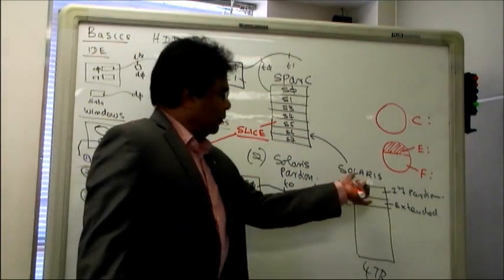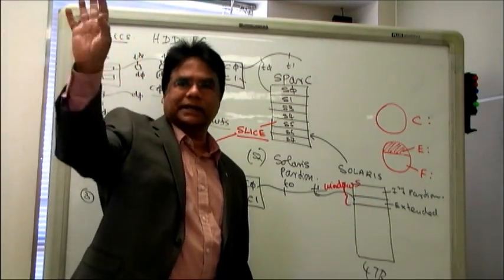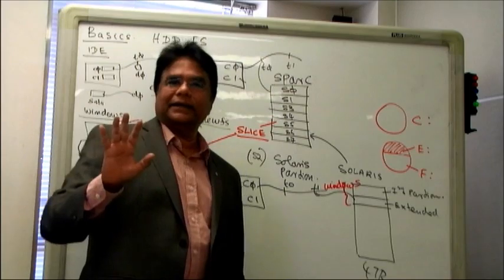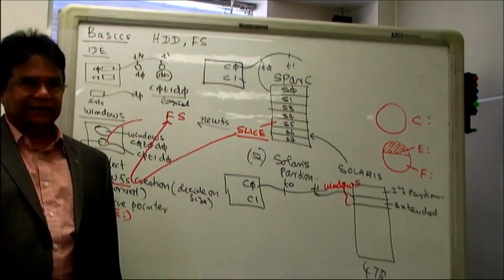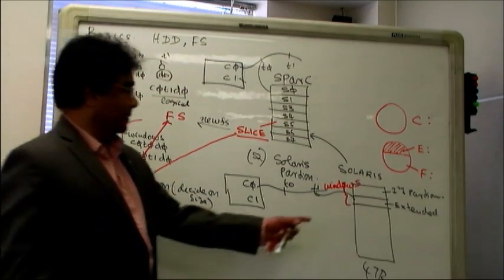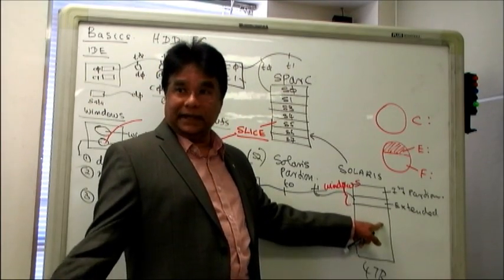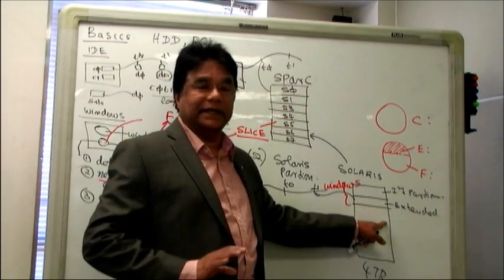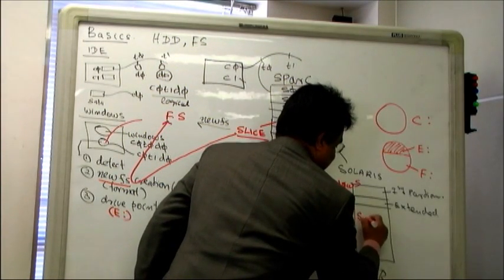So I have one portion called the Windows partition, sorry, primary partition, extended partition. Those are related to the Windows environment. Maybe they are related to Solaris also. Maybe I have installed Solaris in one of the extended partitions, but we are not going into the details of that. So I'm going to install Solaris here. So this is the Solaris partition.